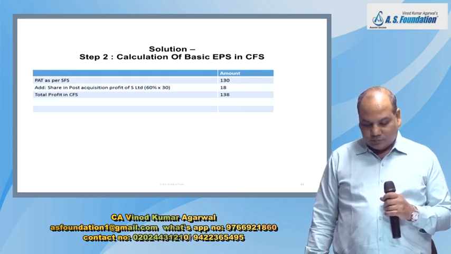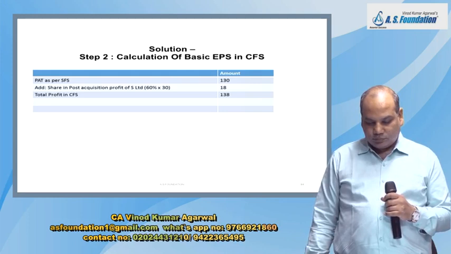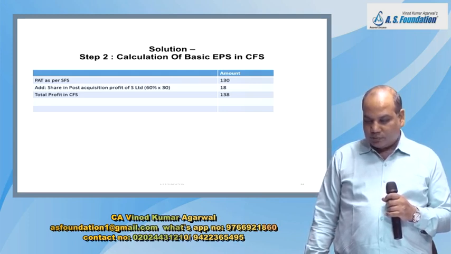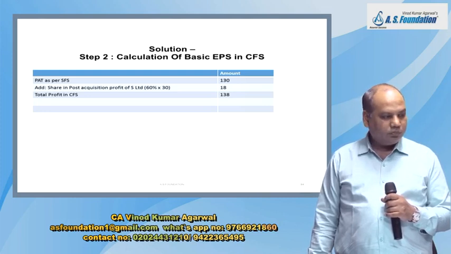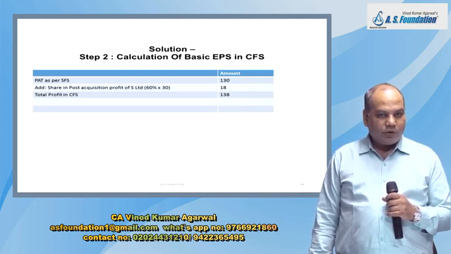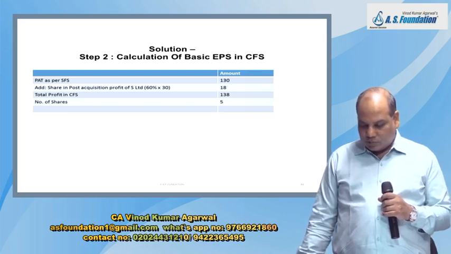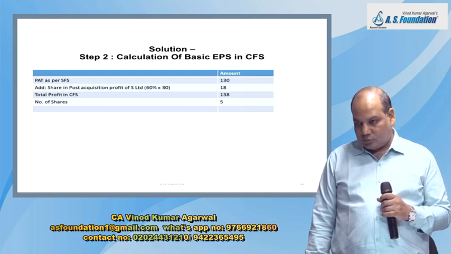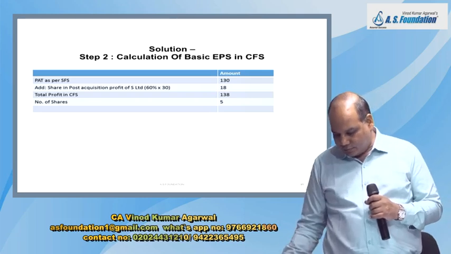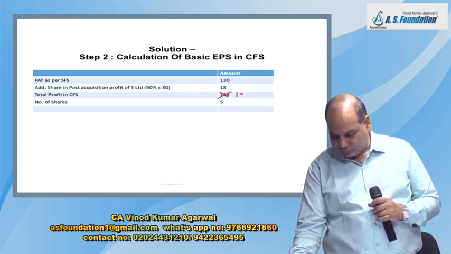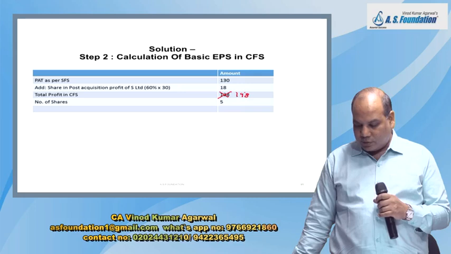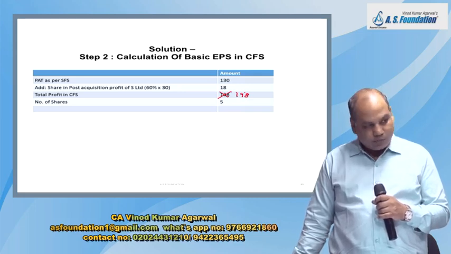And point number C, total profit in CFS. Is it 148? Oh, computer is wrong. 148. Total profit in CFS 148. So what is number of shares? Number of shares will be 5.